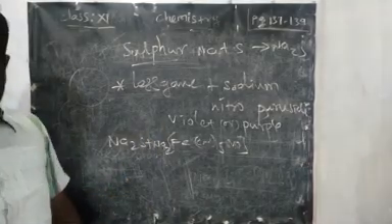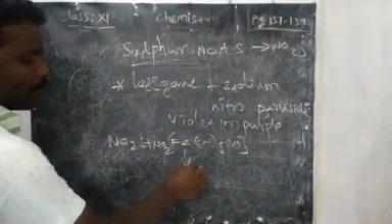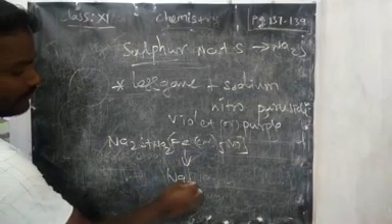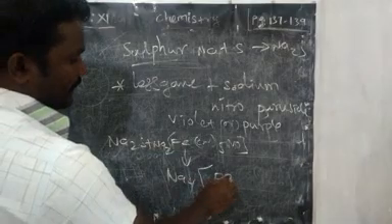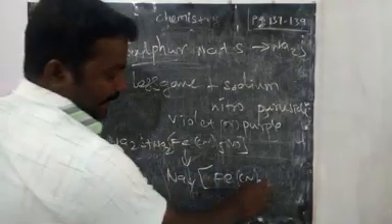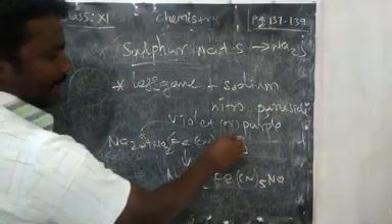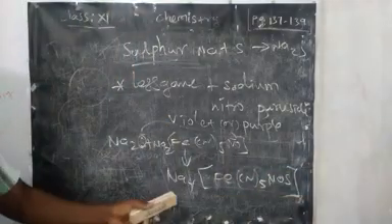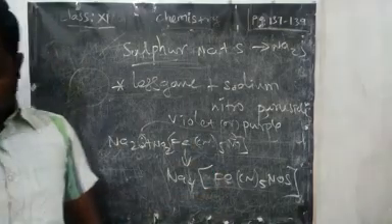So it will give some violet color. What will be the product? The product is similar to the previous one: Na4[Fe(CN)5NOS]. Here NOS is taking sulfur. This compound formation gives violet or purple color precipitate.